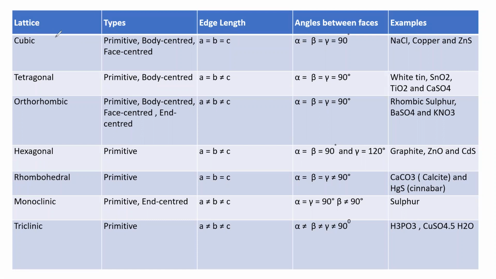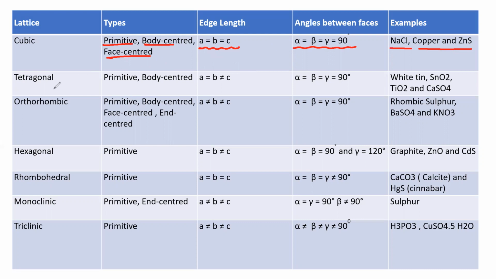So cubic lattice contains what type of unit cells? Primitive, body-centered, and face-centered. And the edge length is the same. That is A is equal to B is equal to C, and the angles between the edges are also equal, that is alpha, beta, gamma. Hence they are mutually perpendicular. Examples: NaCl, copper, and zinc sulfide. So NaCl forms a cubic lattice. Copper forms a cubic lattice. Zinc sulfide forms a cubic lattice.